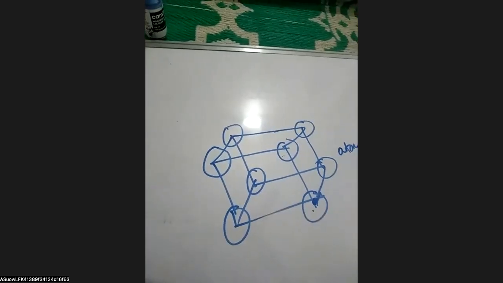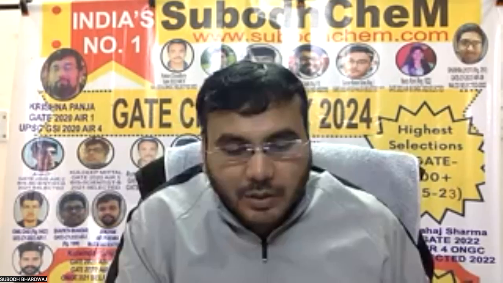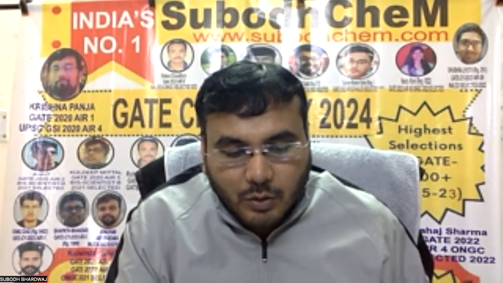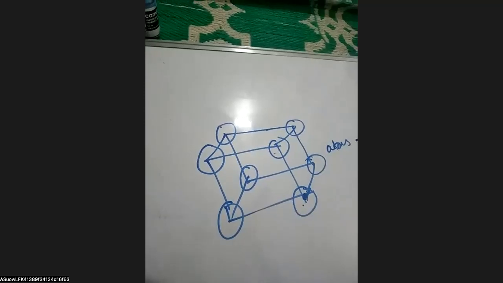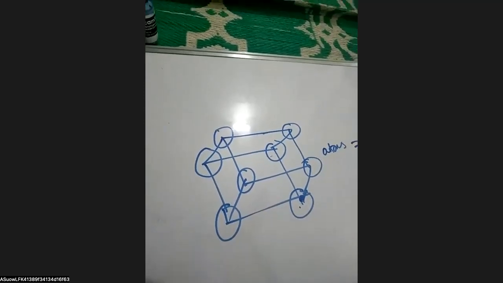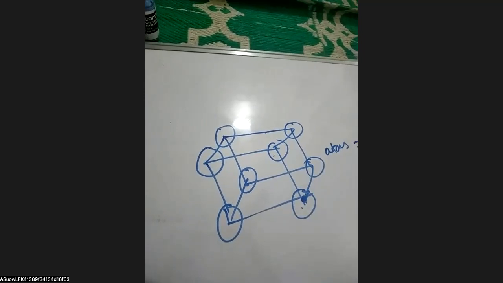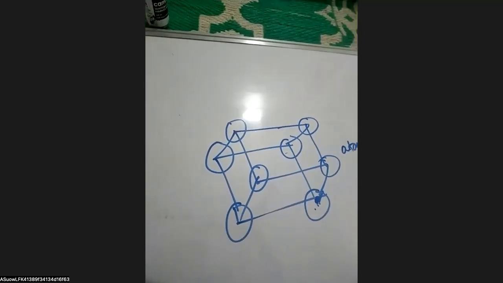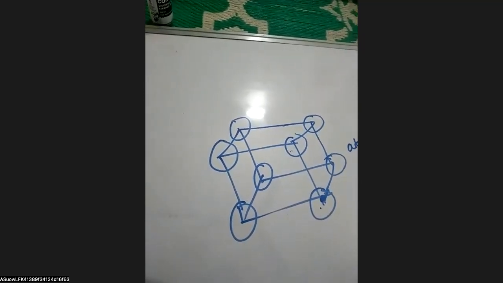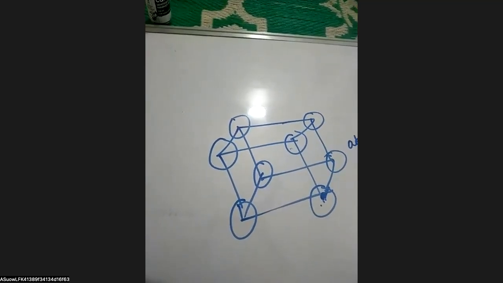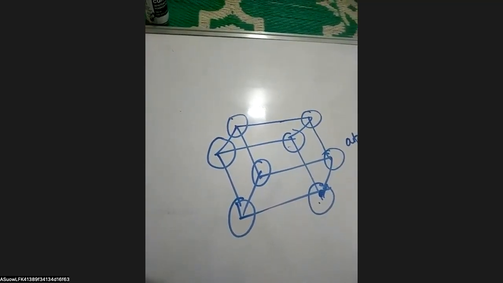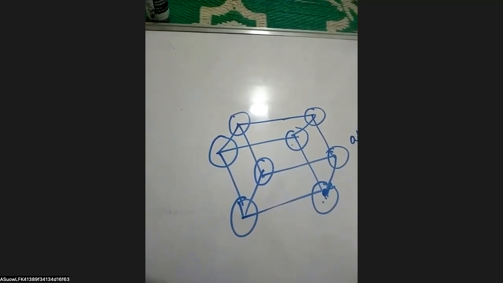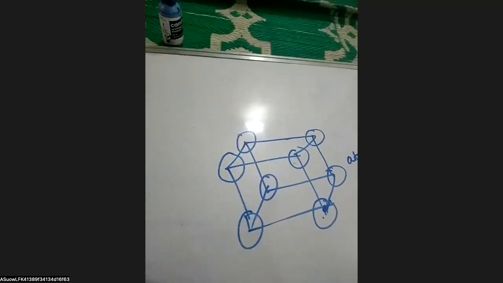The types of primitive unit cells are cubic, tetragonal, orthorhombic, hexagonal, rhombohedral. The primitive unit cell is present in all the systems, so it is common in all the systems, means in cubic, tetragonal, rhombohedral, monoclinic, triclinic.